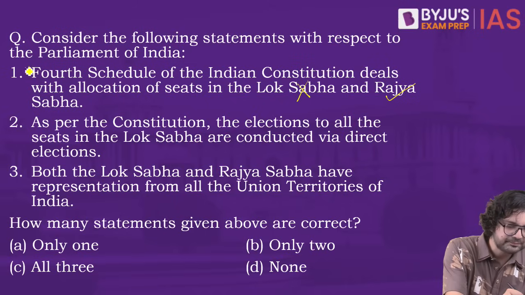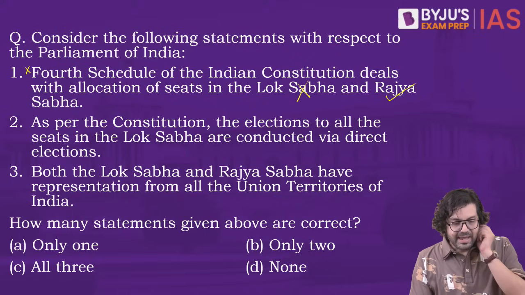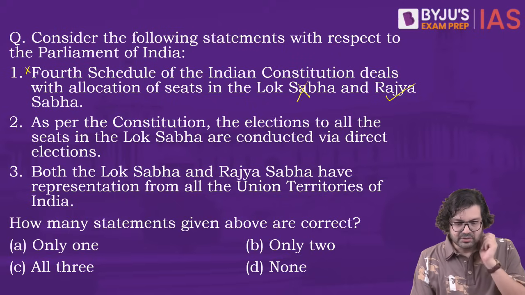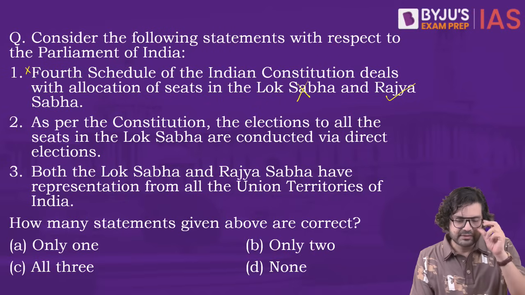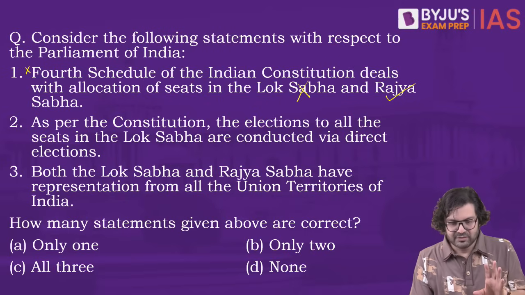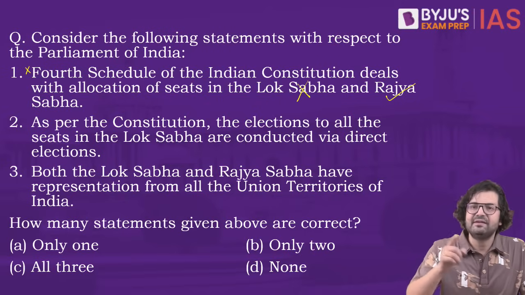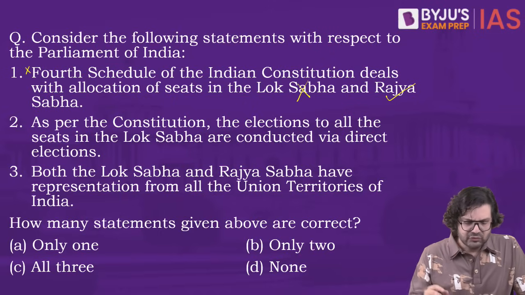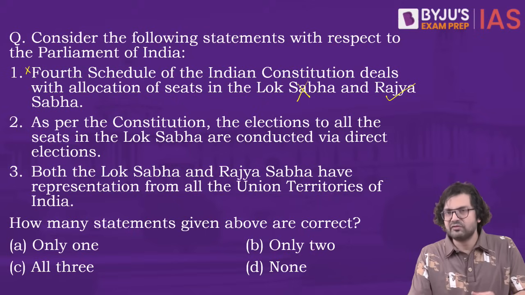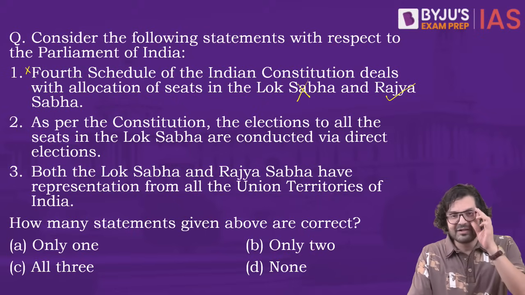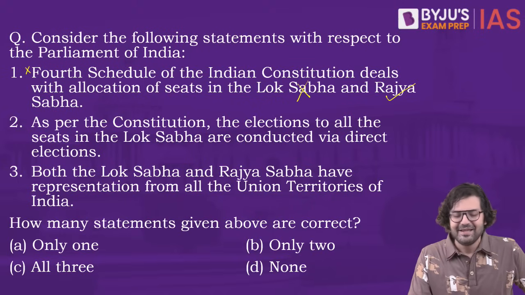So one is wrong. Number two, as per the constitution, the elections to all the seats in the Lok Sabha are conducted via direct elections. Now we have 543 seats in the Lok Sabha. So do we have direct elections for all the seats? Yes, of course. But is that mentioned in the constitution?